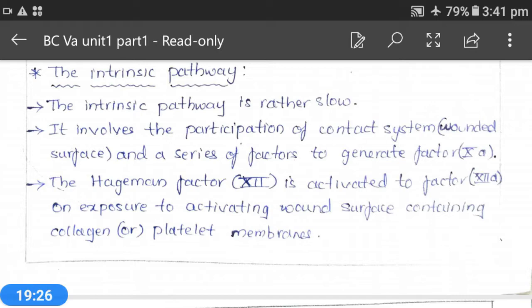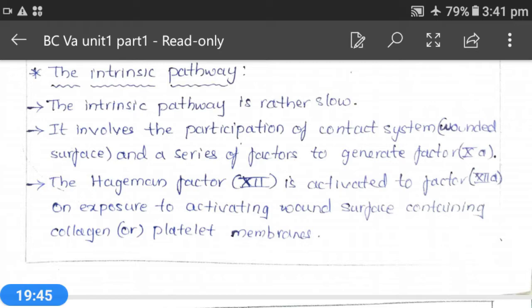This will happen on exposure to an activating wound surface containing collagen or platelet membranes. That means if the wound gets exposed to this collagen or platelet membranes, then this reaction will happen.